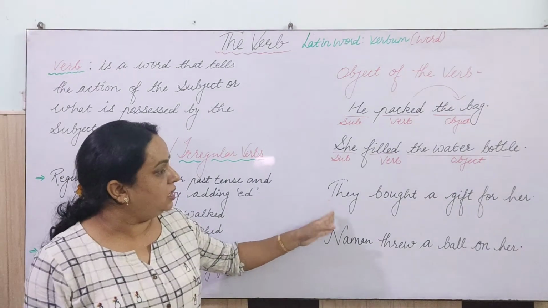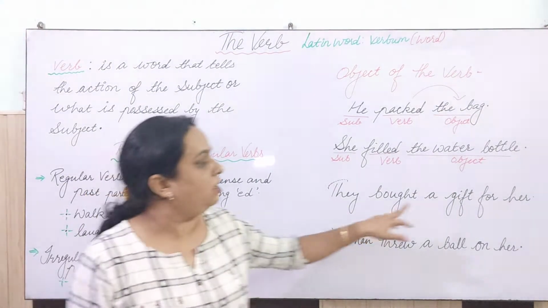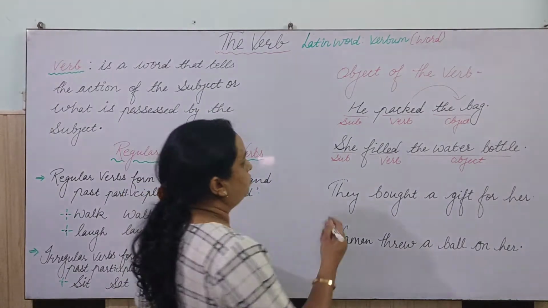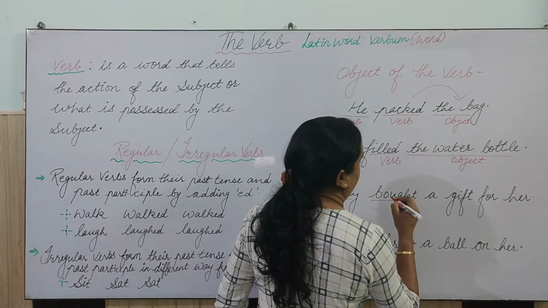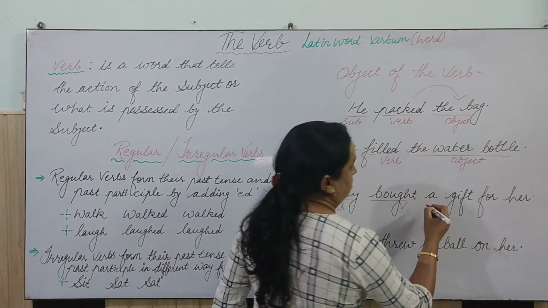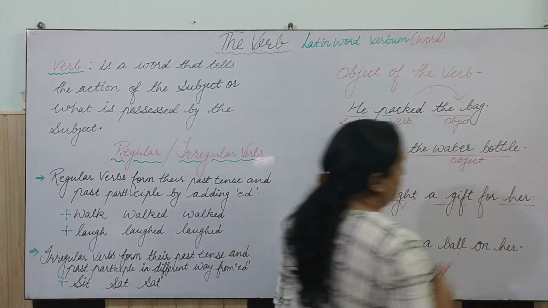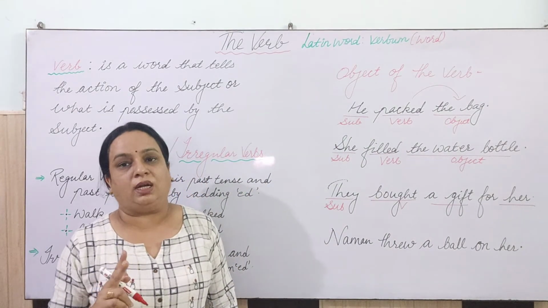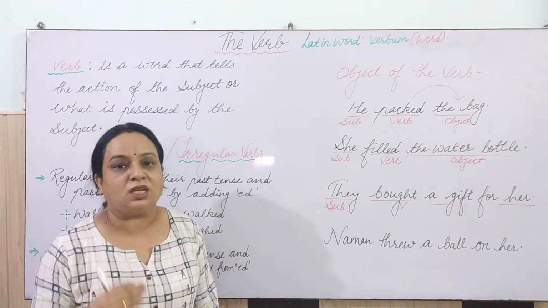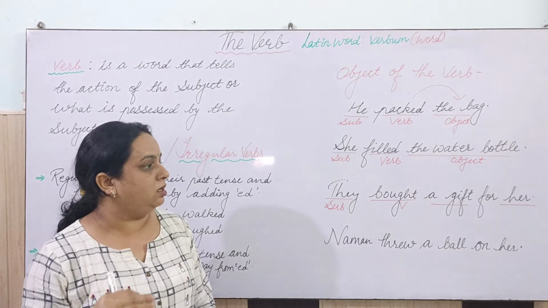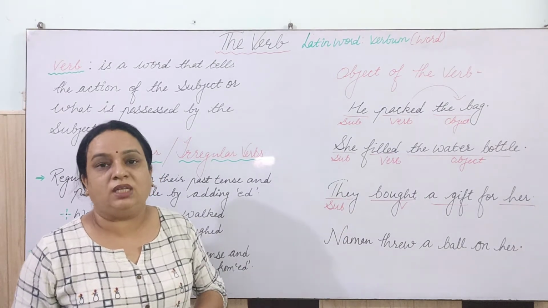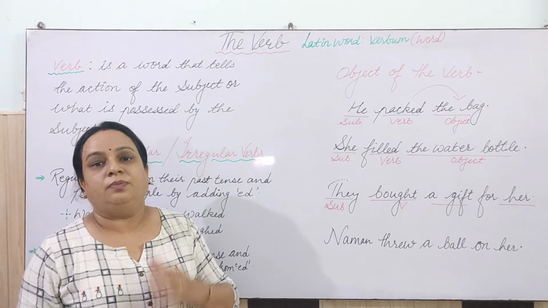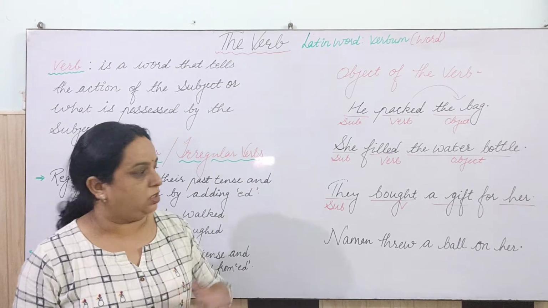So let's understand this sentence also: they bought a gift for her. Now, they is what? Subject here. Bought is what? That's a verb. A gift and for her. Now here we have two kinds of object. You must remember that there are two kinds of object. One is the direct object and one is the indirect object.